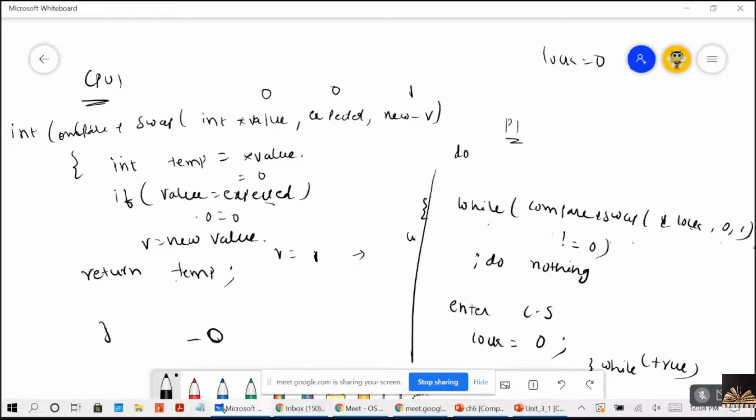While compare and swap of lock 0, 1, right? Lock 0, 1. Value will be new value, return 0. So now tell me guys, when we are making value is equal to new value, what will be the temp? 0 or 1? After this statement, value is equal to new value, right? So what will be the temp now?